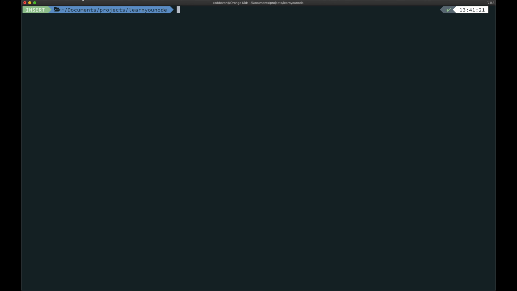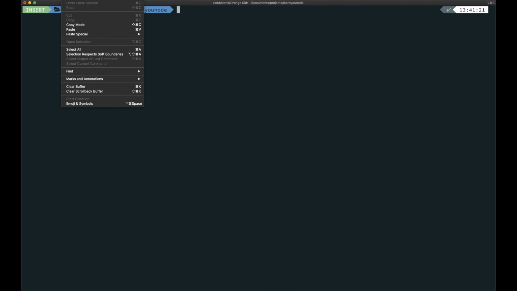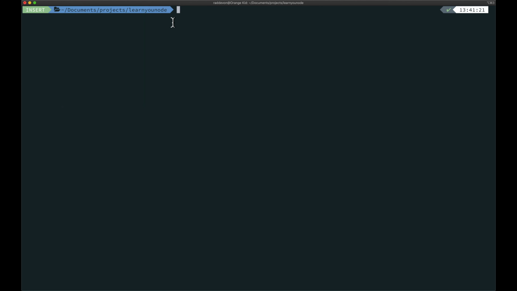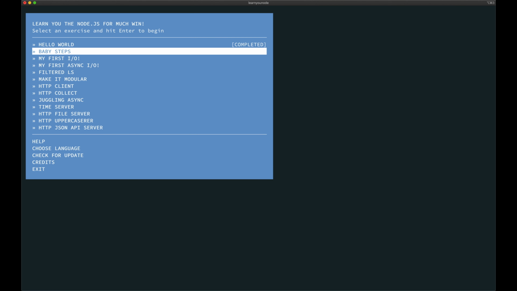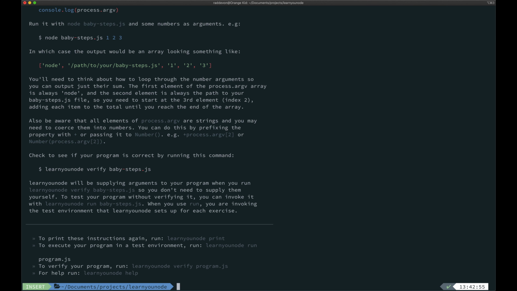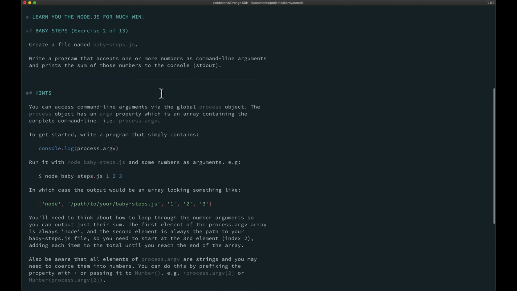Anyway, you can sift through your menus and figure out what clears the screen if you want to try that yourself. Let's just start the menu again and go on to the second exercise, baby steps. Okay, this one has a little more to it.